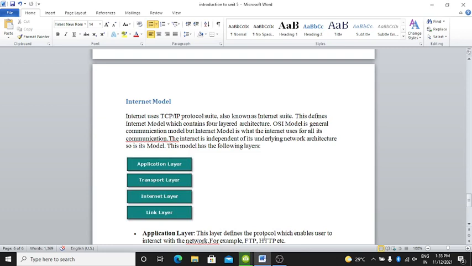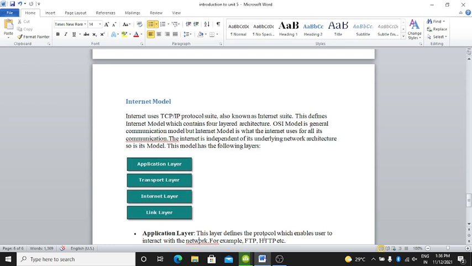This is internet model. Internet uses the TCP/IP protocol, also known as internet suite. This defines internet model, which contains four-layer architecture. OSI model is a general communication model, but internet model is what the internet uses for all its communication. The internet is independent of its underlying network architecture, so its model is its own.